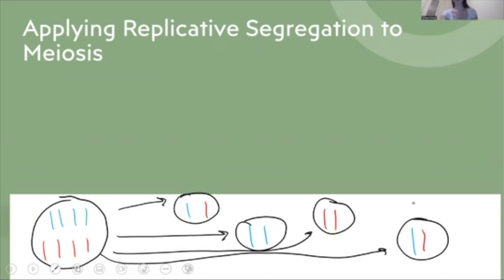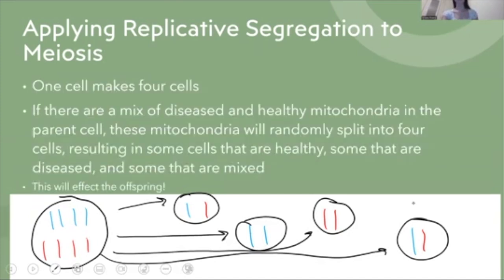So, as I said, we're talking about meiosis. We know in meiosis, one cell is going to form 4 cells. So let's go back to that same image where we have 4 healthy and 4 diseased, and look at how that could be split up. We have some cells that are totally healthy, such as the 2 blue, some that are totally diseased, and some that are half and half.